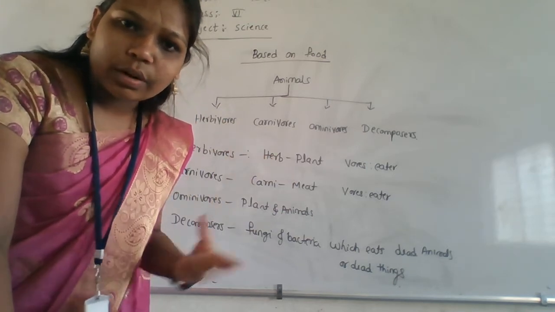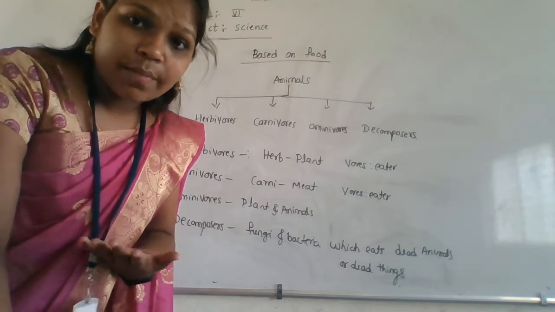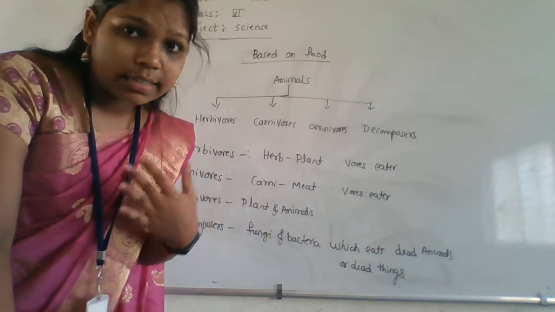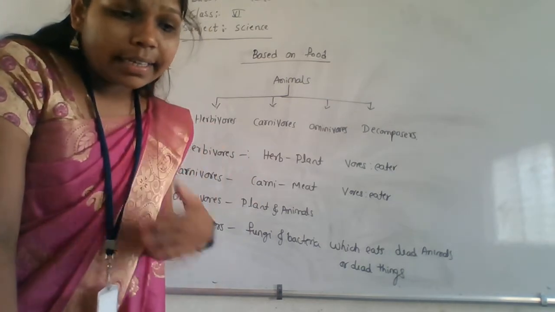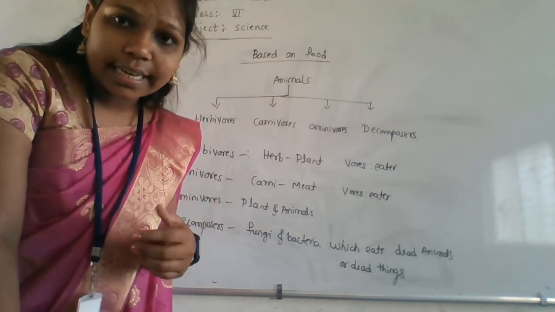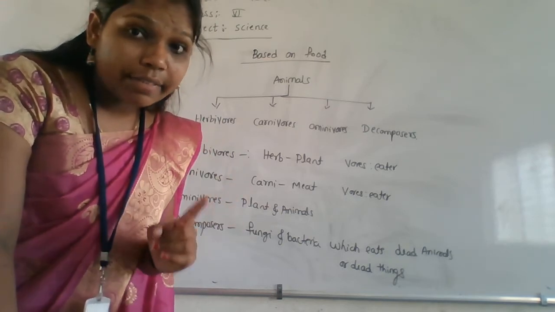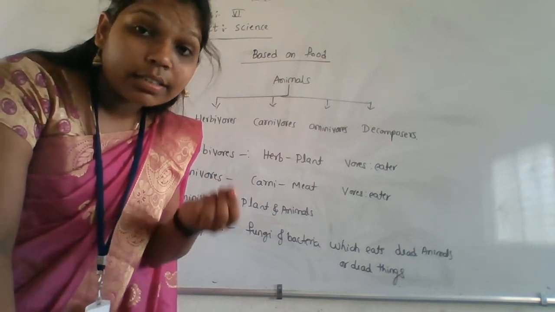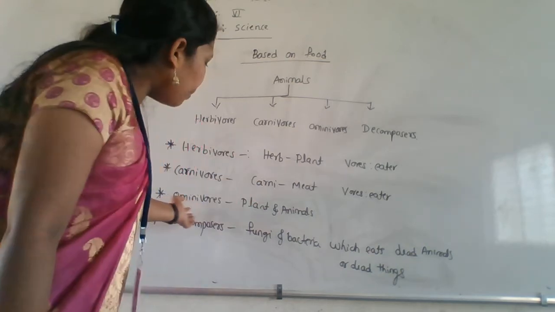Next one is carnivorous. Carni is nothing but meat. The animals which are eating other animals are called what? Carnivorous, like tiger and lion. Next one is what? Some animals like jackals and vultures eat dead animals. Those which eat dead animals are called scavengers. Okay, keep it in your mind. The animals which eat dead animals are called what? Scavengers.